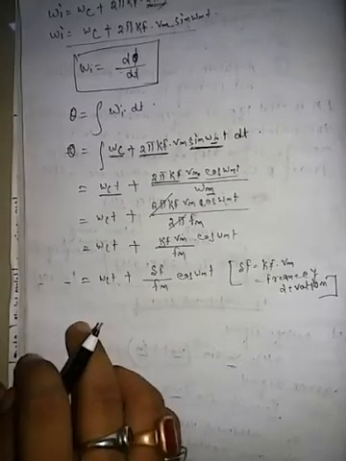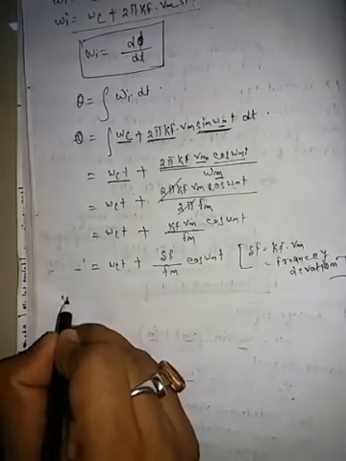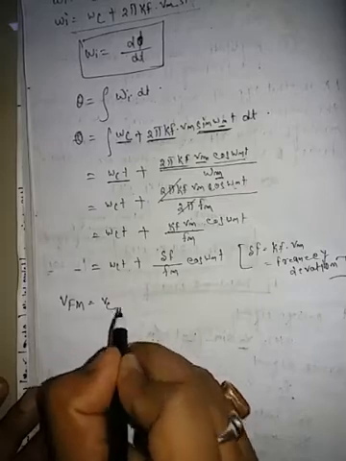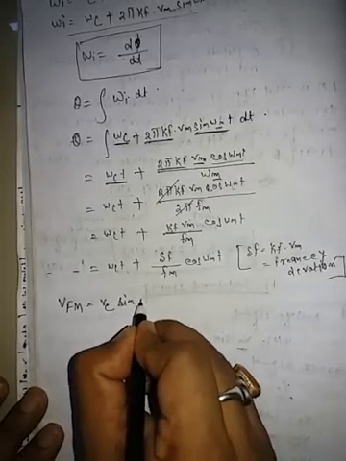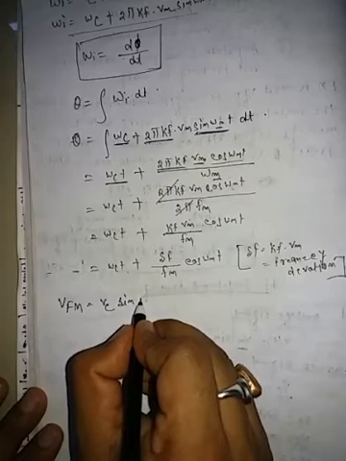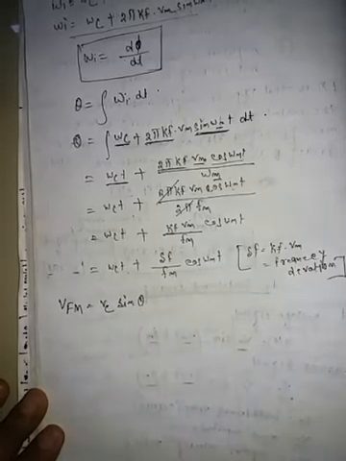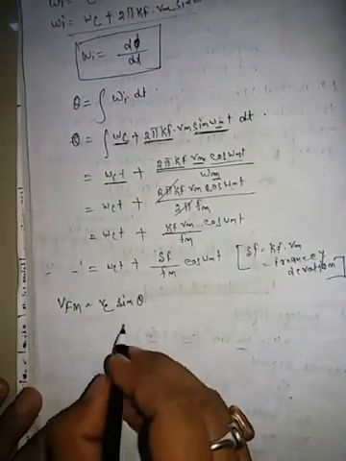So the FM signal, V suffix FM, is Vc sin theta, where the carrier signal varies according to the modulating signal.